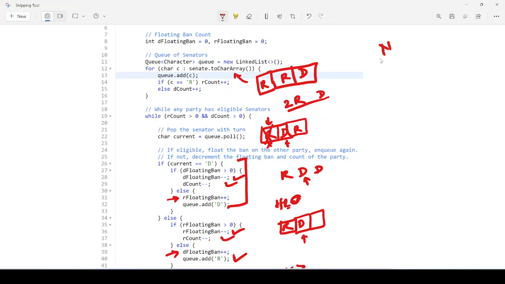The total time complexity will become O of n, because we are going through all the senators. And for the storing, we are storing into the queue. So both the space complexity and the time complexity are O of n only.